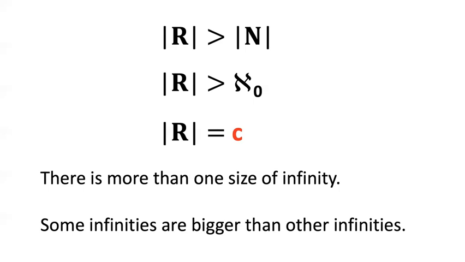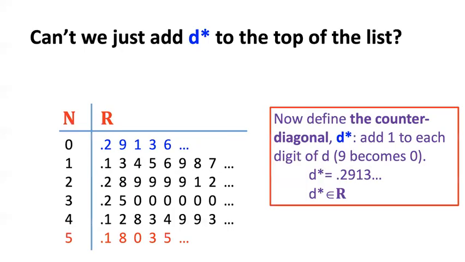Let me just consider one objection before ending, because if we were doing this in a live class, there's a question that inevitably comes up. So I just want to consider it here. You see, what people often wonder is, well, what about what we learned from one-to-one correspondences from those other comparisons, like with the rational numbers and with the integers? Couldn't I just take D star? Maybe D star was not on my original list, but that's because I did a bad job constructing the original list, just like the first time I failed to get a one-to-one correspondence with the integers. So what if I try again?